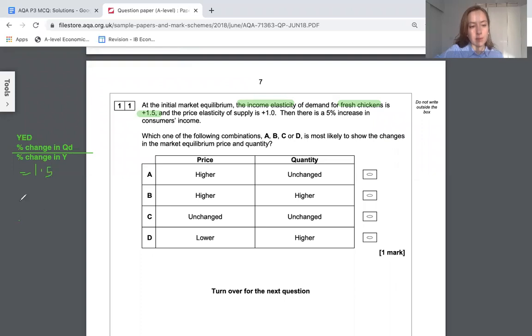I know if income increases, the quantity demanded will increase. And because we know that the firm is able to expand their supply, then we know that the quantity will increase. So we're looking out for something like this and not these ones. Also, if you have demanded more because your income has increased, you will cause the price to increase. So we are looking for the only ones that match up with a higher price, which will be B.